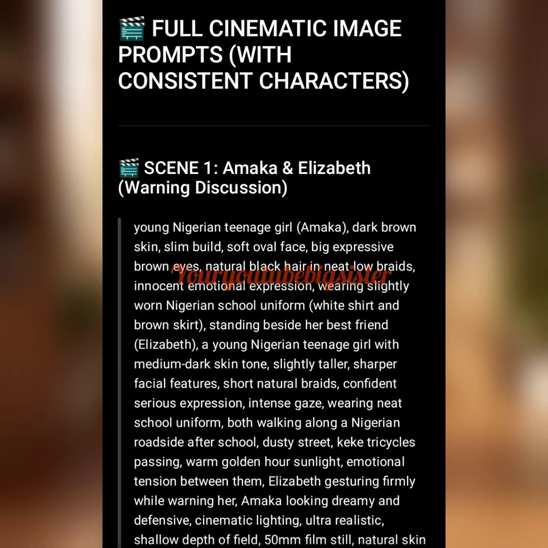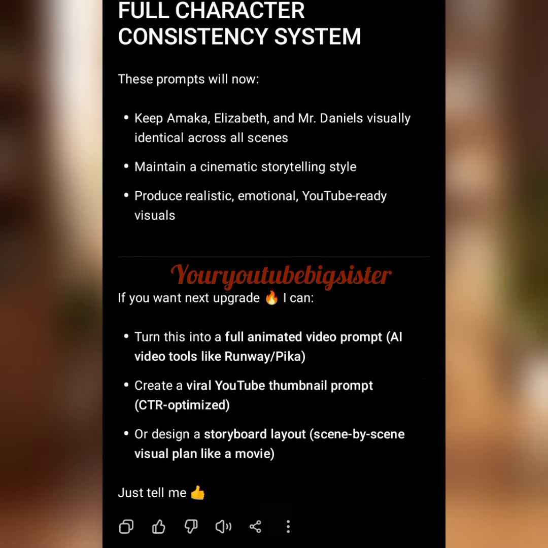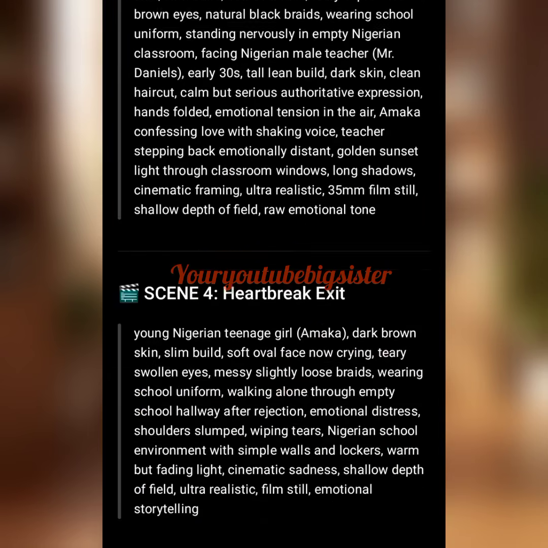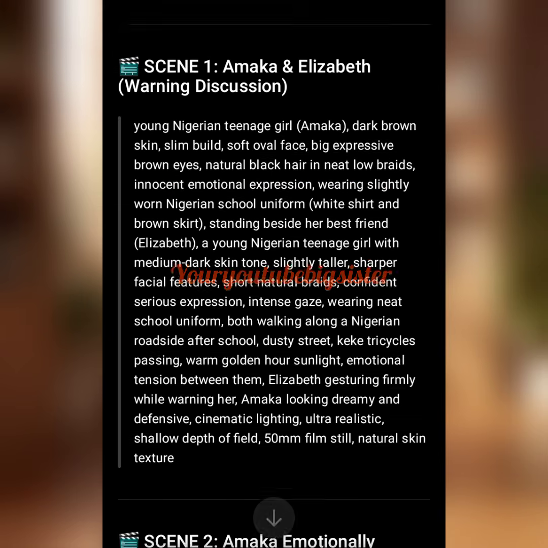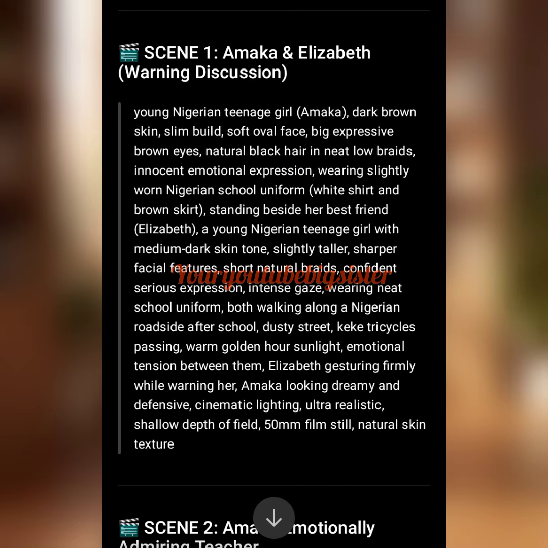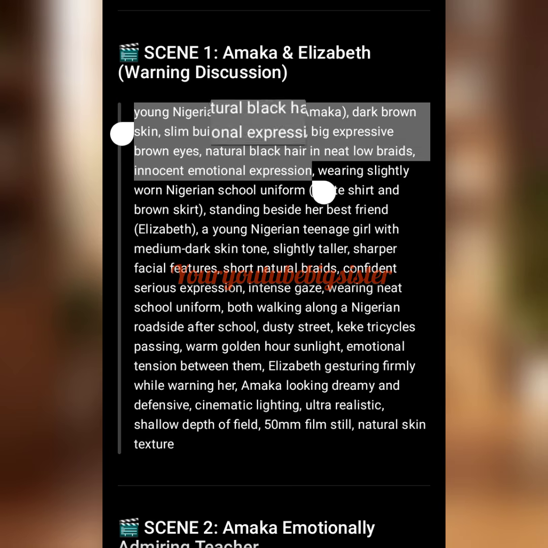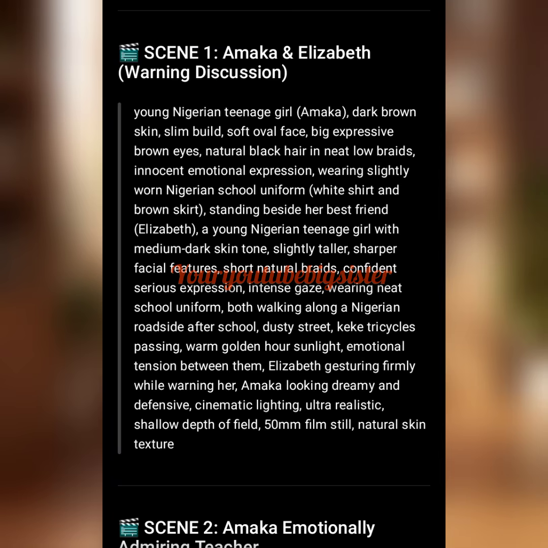So guys, our image prompts are ready. It gave us how many? It gave us 10 image prompts. So we have to head over to an AI tool to generate our images. For the purpose of this tutorial, we are going to be making use of Flow AI to generate our images. Feel free to use any image generator of your choice, be it Whisk AI, ChatGPT, or even Google Gemini. We have different options, right?